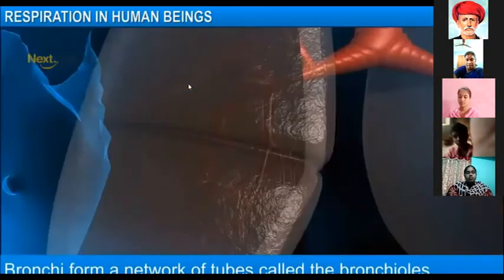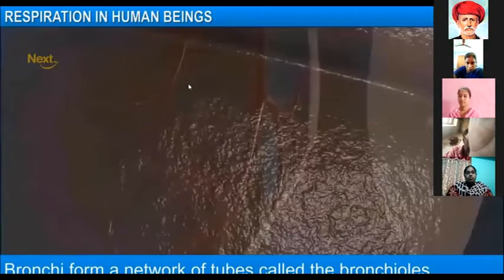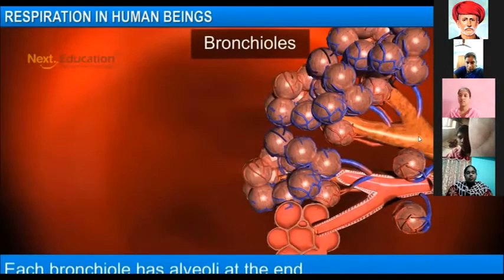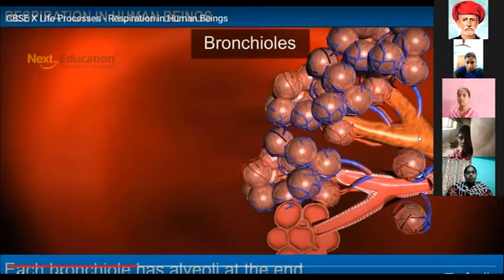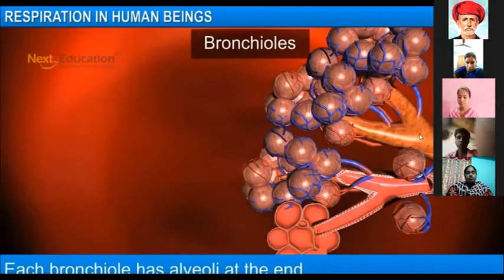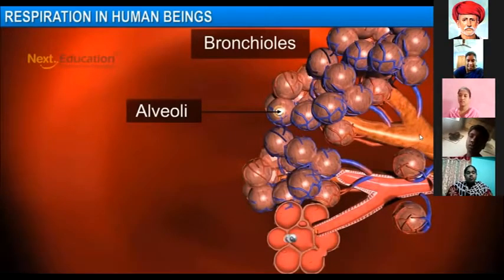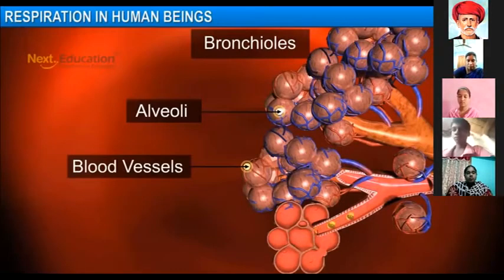See, all of you, watch this video very carefully. The trachea divides into two tubes, that is the bronchi. The trachea divides two ways. The bronchi divide into many bronchioles. See, inside the bronchioles there are sac-like structures called alveoli. The alveoli are surrounded by blood cells.